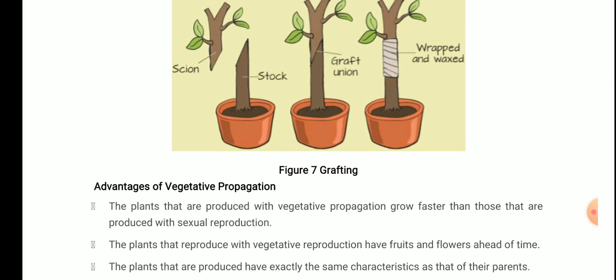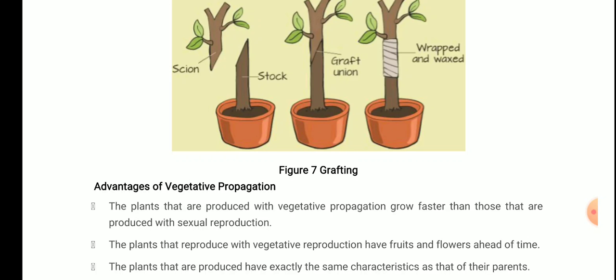Now these were some types of vegetative propagation. Let's discuss what the advantages of vegetative propagation are. The plants that are produced with vegetative propagation grow faster than those that are produced with sexual reproduction. The plants that reproduce with vegetative reproduction have fruits and flowers ahead of time. Third, the plants that are produced have exactly the same characteristics as their parents. This one we discussed earlier, that because no variation is involved and a single parent is involved, the plants produced by vegetative propagation are exactly similar to the parents.